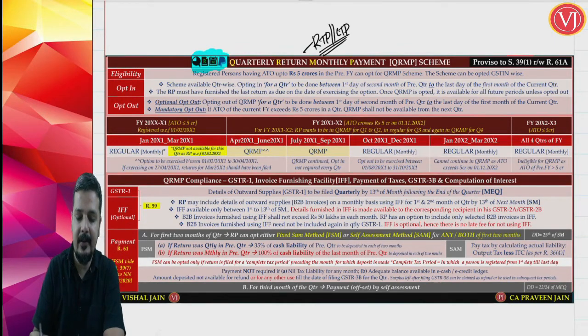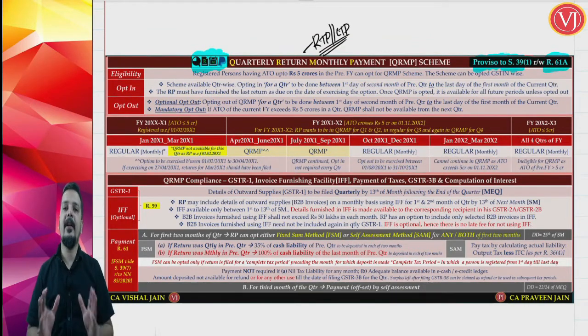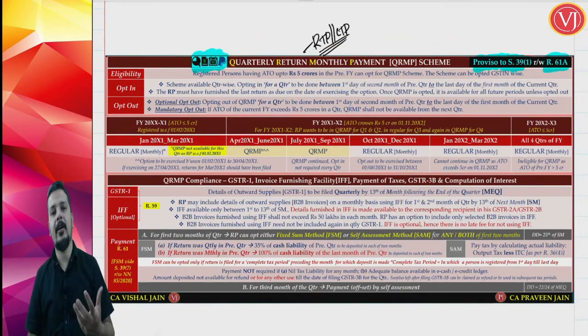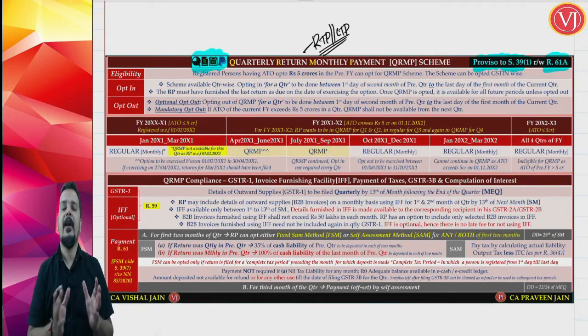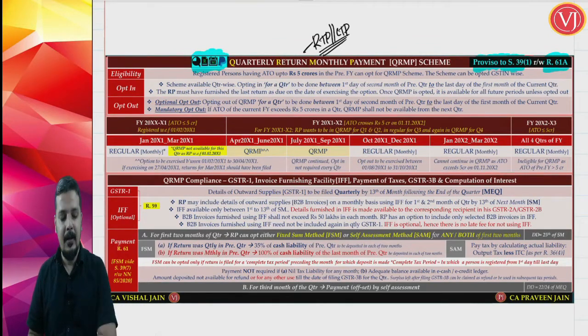This is discussed in terms of section 39, to be very specific, proviso to section 39 subsection 1 read along with 61A. 61A talks about eligibility, when you can enter this QRMP scheme. Now basically understand that a regular taxable person and casual taxable person, as discussed earlier, will file monthly return and monthly payment, MRMP, monthly return, monthly payment. But if they are covered by proviso to section 39 subsection 1, they can go for QRMP scheme, right? And this proviso has to be read along with rule 61A.